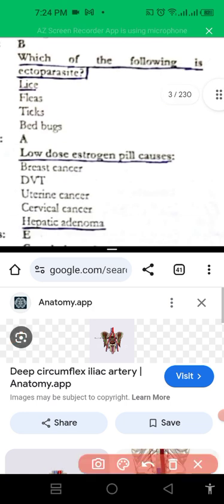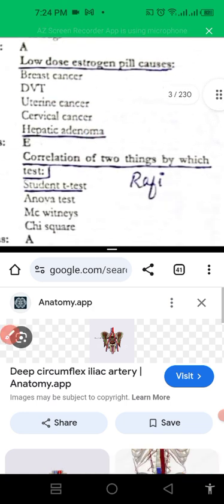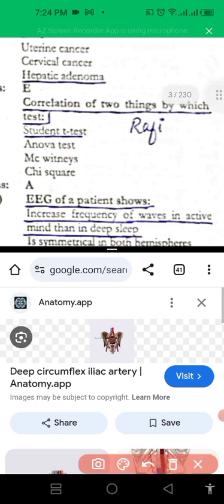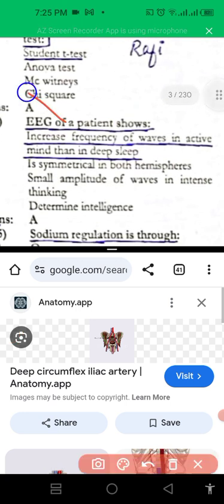Low dose of estrogen pill causes hepatic adenoma. Hepatic adenoma is caused by low dose of estrogen pills. Correction of two things, by which test do we do the correction? That is the student T test. EEG of a patient shows increased frequency of waves in an active mind than in deep sleep.